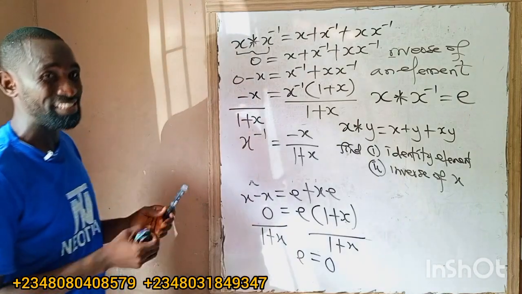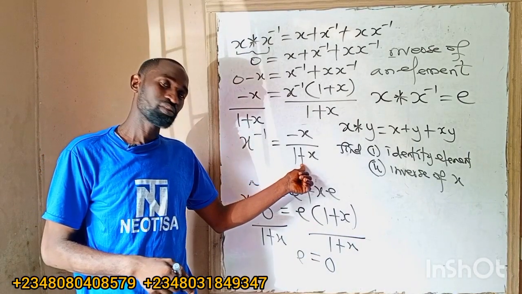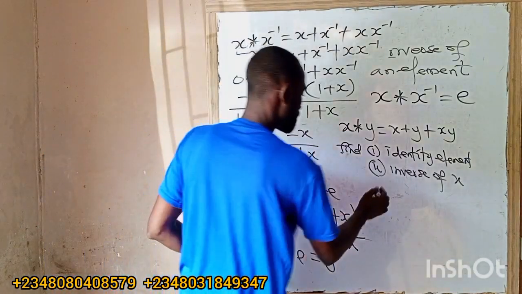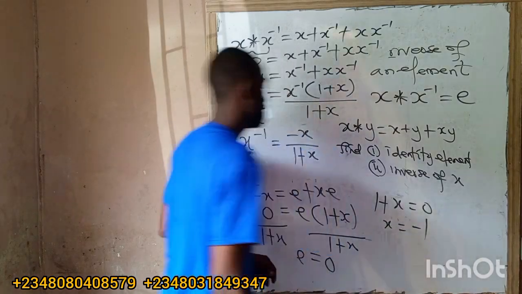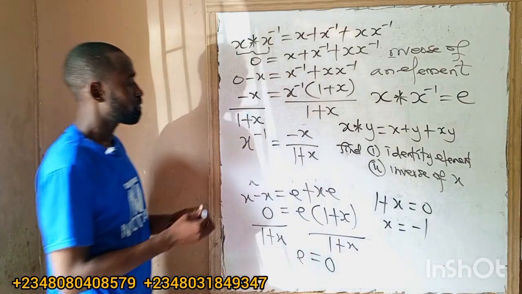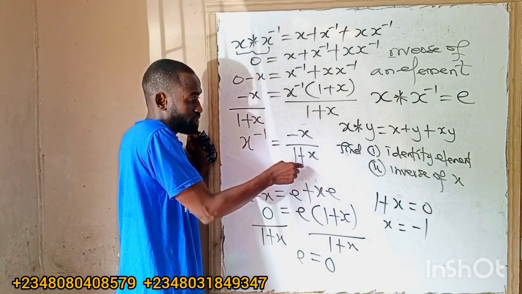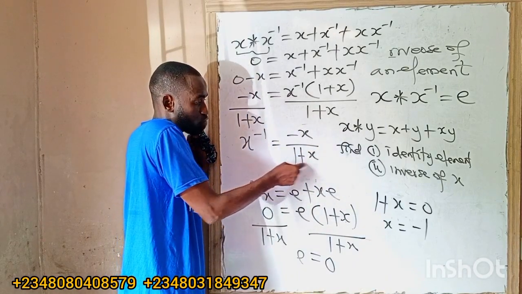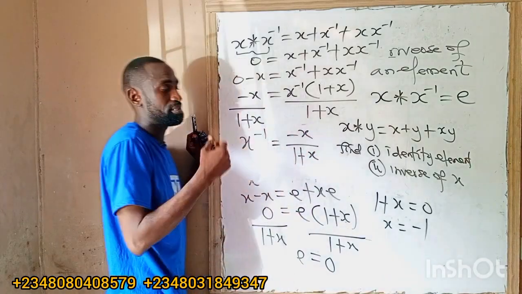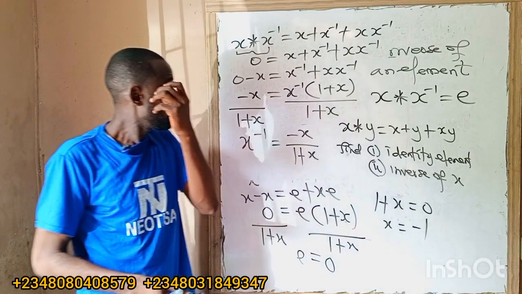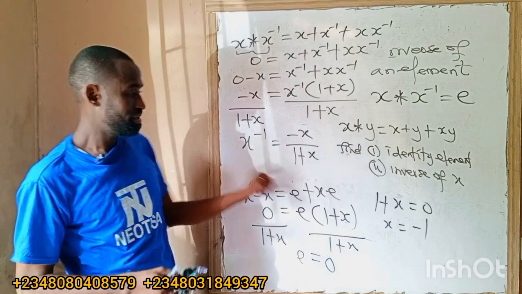So for the inverse not to exist, if they say for inverse not to exist, I will equate this one to 0. So it means 1 plus x equals 0. So x will be equals to minus 1, for the inverse not to exist. So if I should put minus 1 here, everything will be undefined. But this will be 0. 1 minus 1 is 0. So anything divided by 0 is undefined.